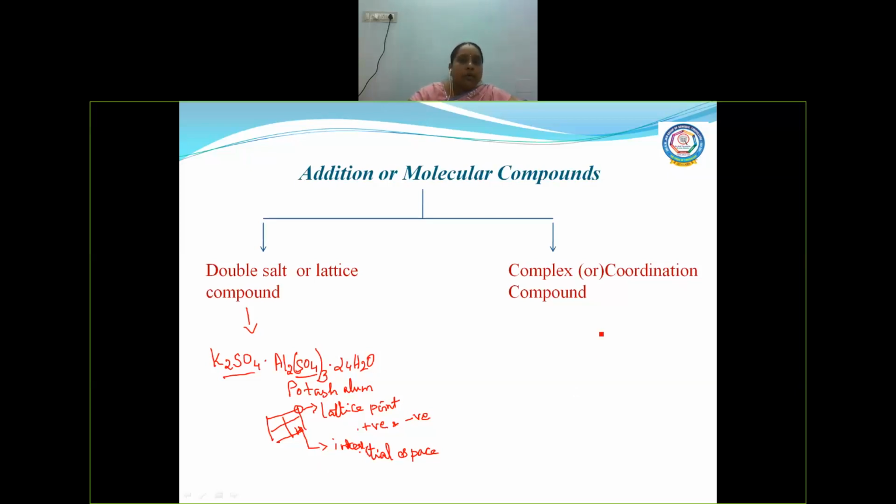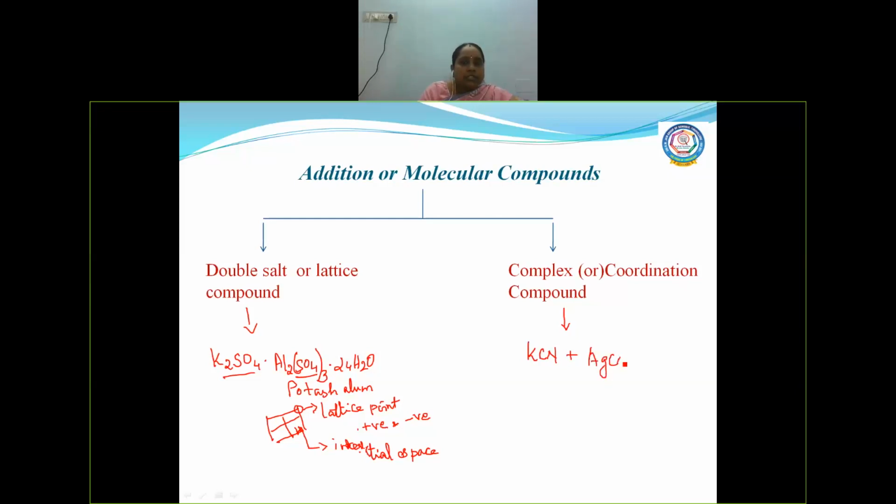Now, here we have the complex compounds, which are otherwise called coordination compounds. This complex is also due to the addition of stable compounds. For example, let us take KCN and AgCN.